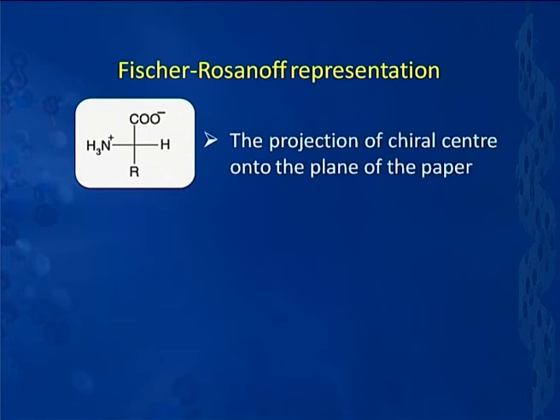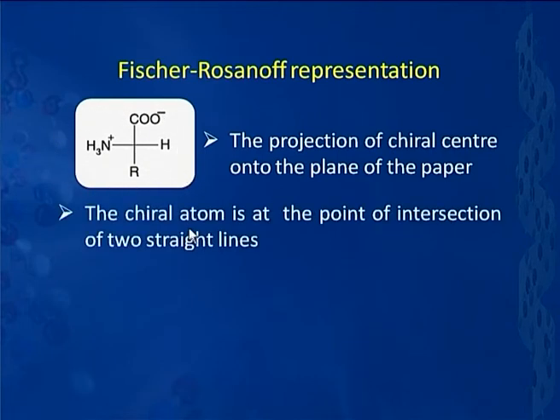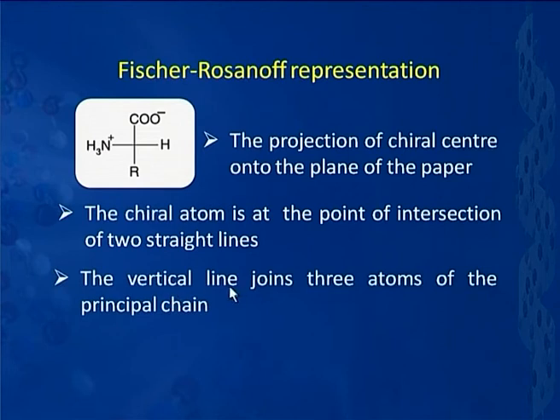So, essentially what it means is that we project the chiral center onto the plane of the paper, and in such a representation, which I am sure you are very familiar with, the chiral atom, in this case my carbon here, is at the point of intersection of the two straight lines. That is, this is my chiral carbon atom over here. Then the vertical line joins the three atoms of the principal chain. In the case of my amino acid, the principal chain happens to be COOH, C alpha and R, where again the COOH will be on top of it.